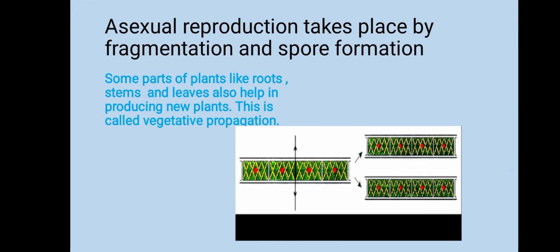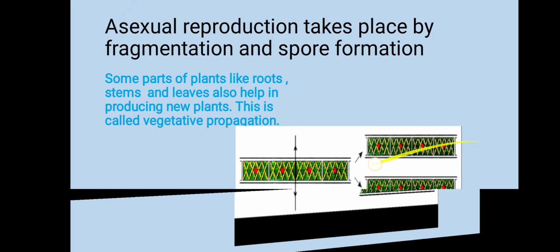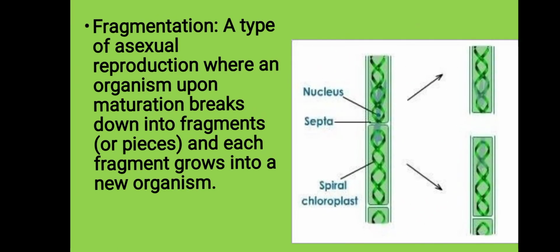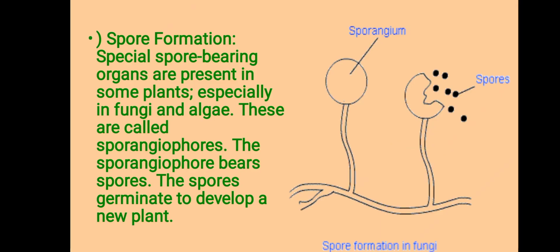Once again, in the previous lesson we had learned about asexual reproduction, and we have come to know that asexual reproduction also takes place by fragmentation and spore formation. So fragmentation means where organisms upon maturation break down into fragments and each fragment grows into new organisms.